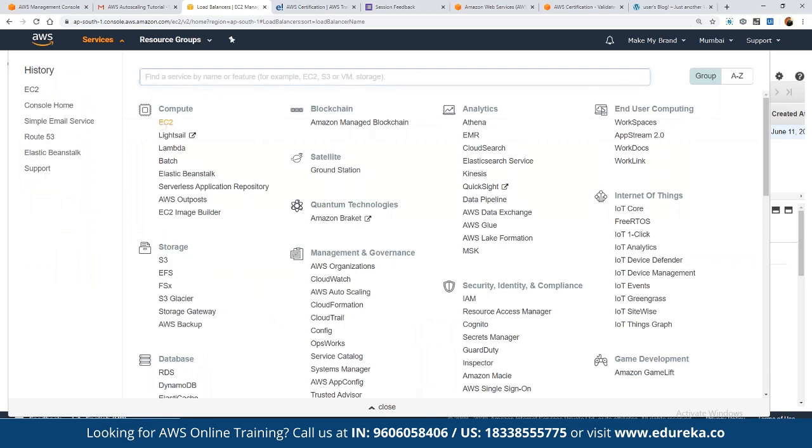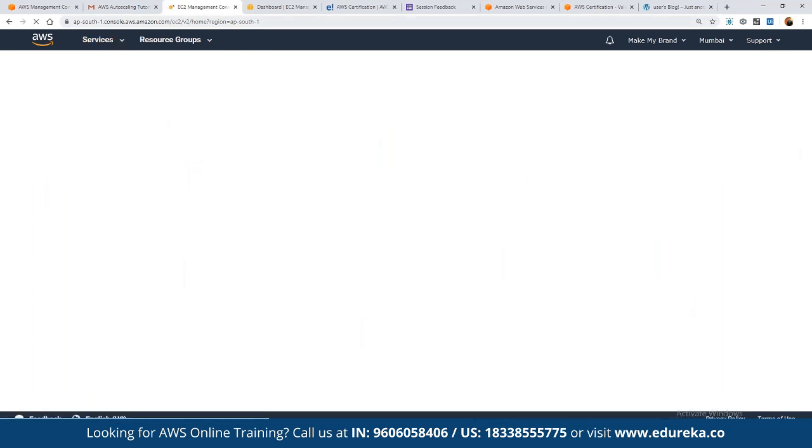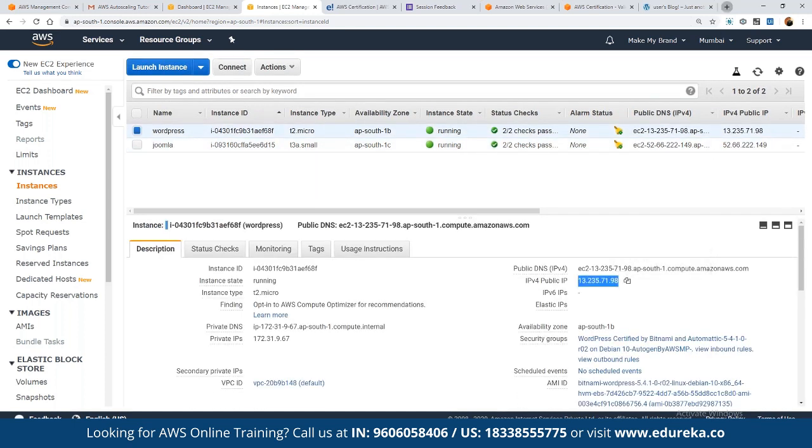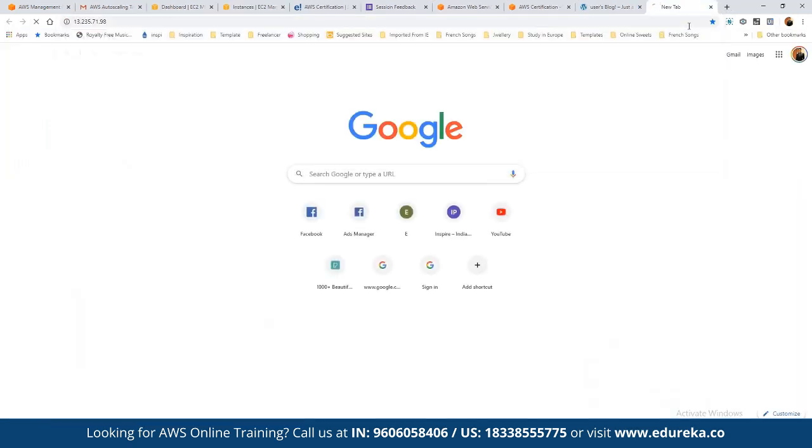So we can see the other instance. We had launched 2 instances, one running WordPress and the other running on top of EC2, correct? Here for WordPress, this is the home page, right? That we have seen as a part of the target 2 that we defined.